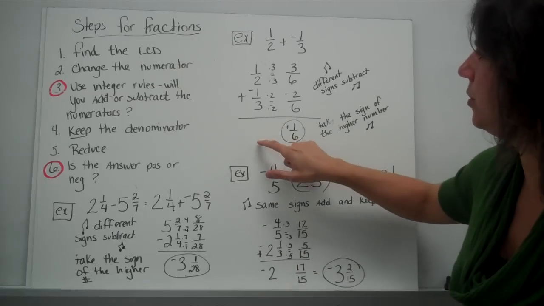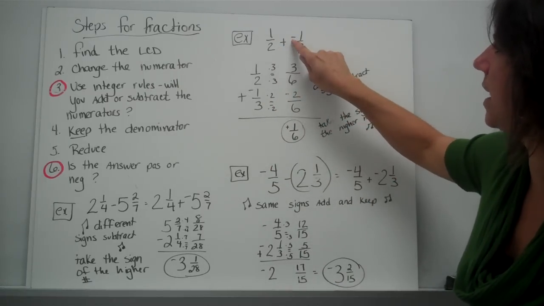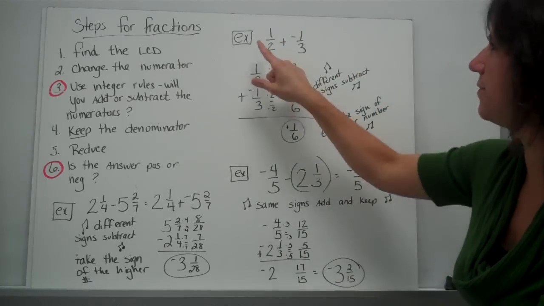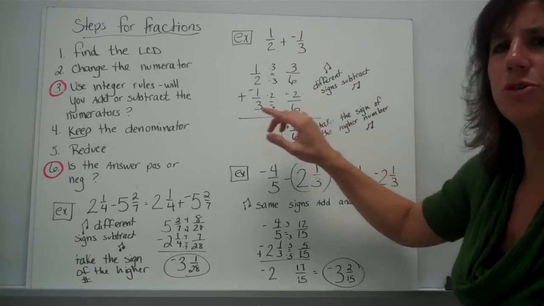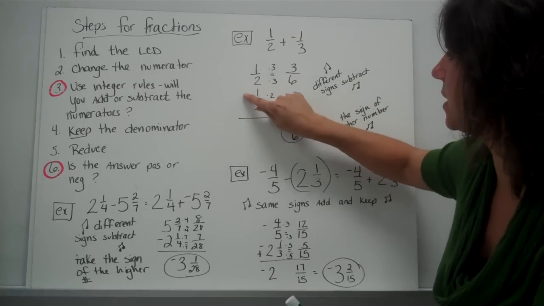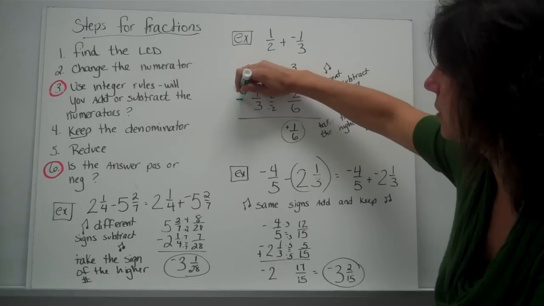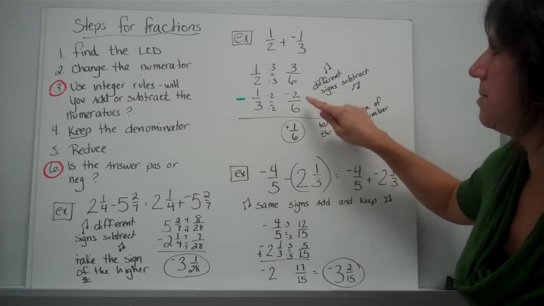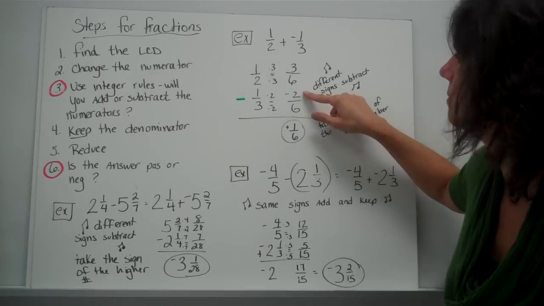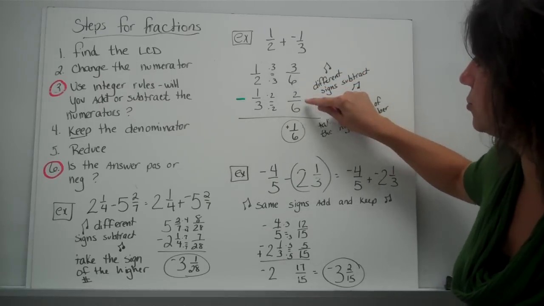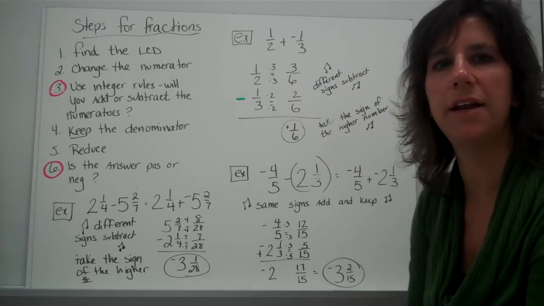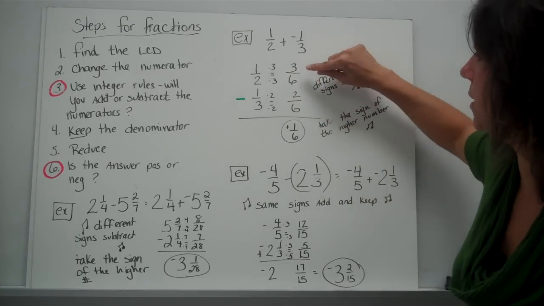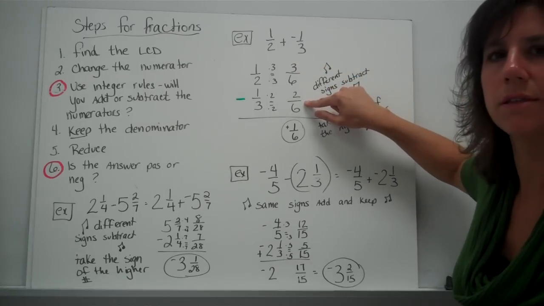Here, looking at this example, you have a positive and a negative. Remember that song, different signs, subtract? So we're really subtracting the numbers, and I might even put that here. Subtract the 2 fractions. Common denominator, make sure you change those numerators, right? So we subtract the numbers and then take the sign of the higher number. Which one is bigger, 3/6 or 2/6?